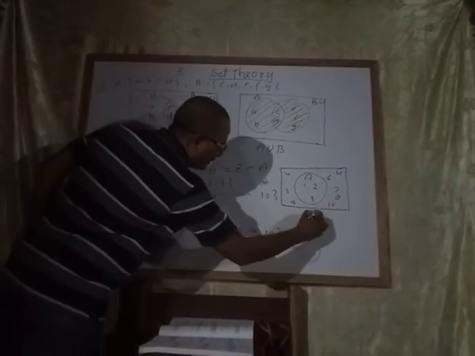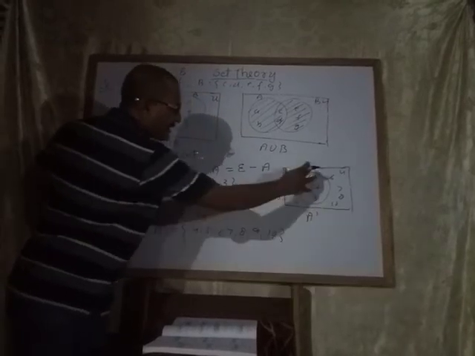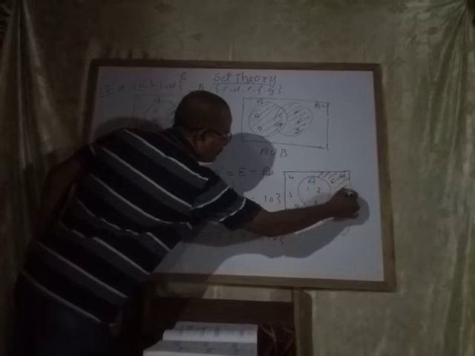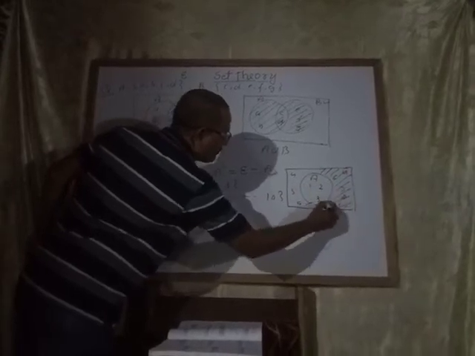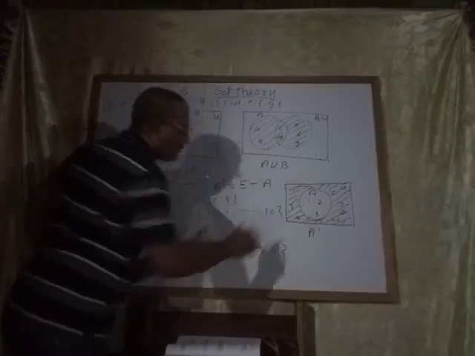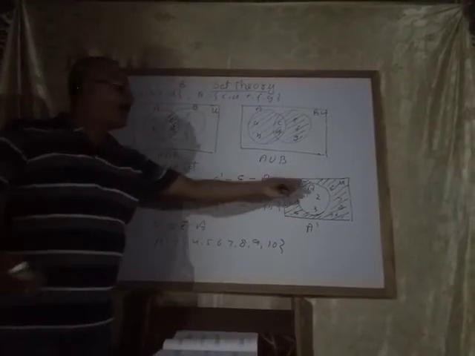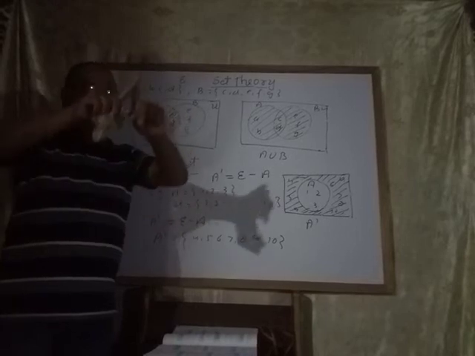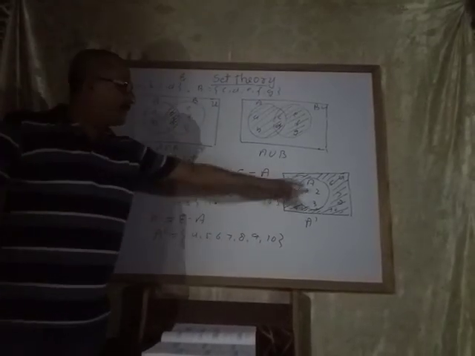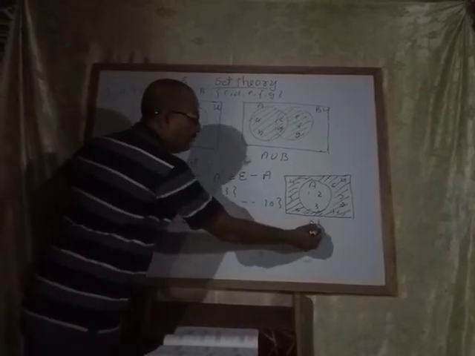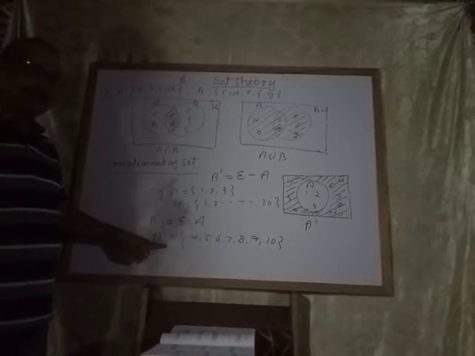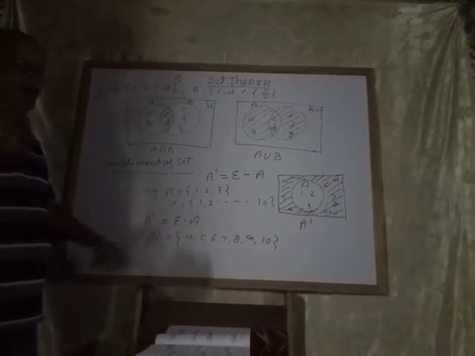A complement: if you remove set A from the universal set, you will get this portion. This is just like removing a circle from a page. Take one page, make a circle, remove the circle part, and what remains is the complement. That is the complement of a set.